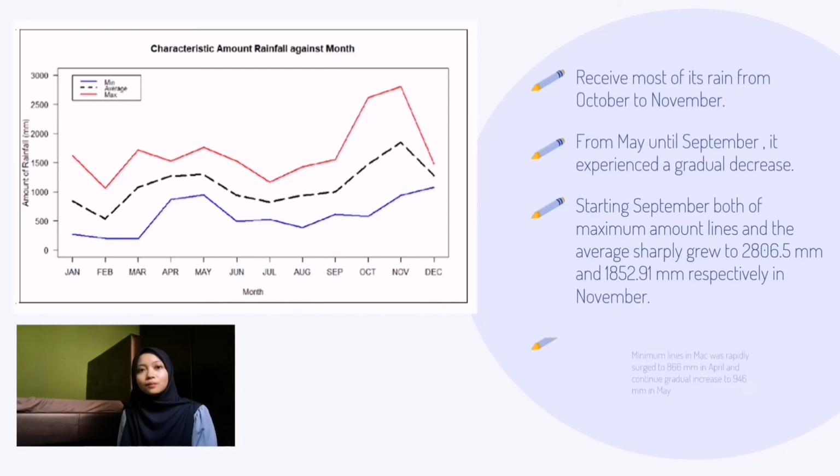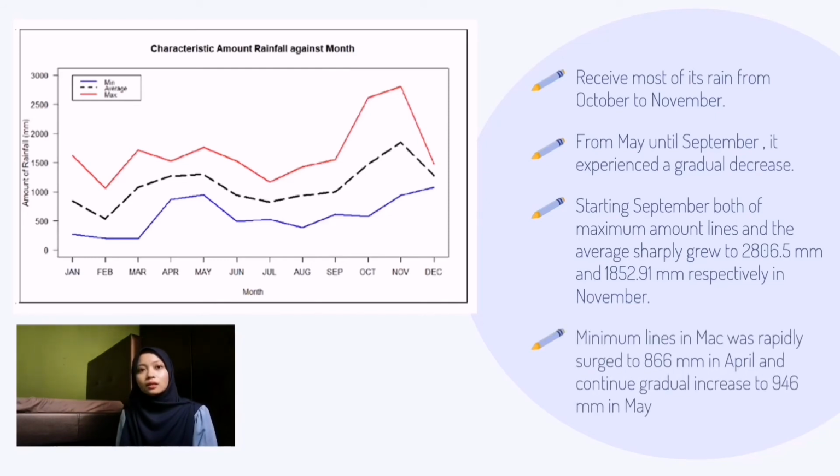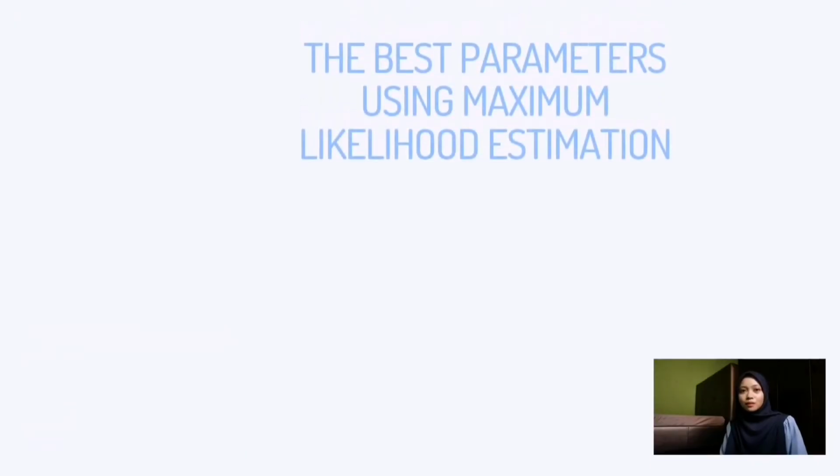The minimum line in March rapidly surged to 866 mm in April and continued a gradual increase to 940.46 mm in May.